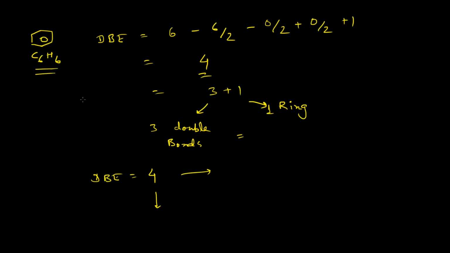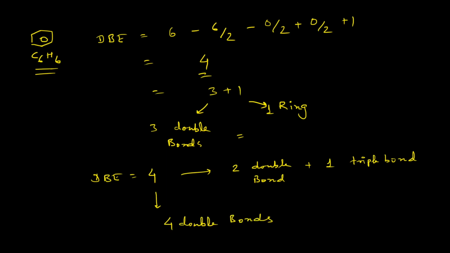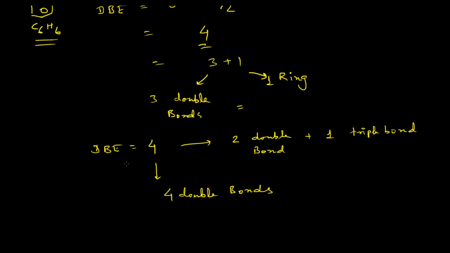that this formula C6H6 can have 2 double bonds and 1 triple bond, or also 4 double bonds. So you can see that calculating the double bond equivalent for a particular formula cannot give you the exact structure of that molecule.